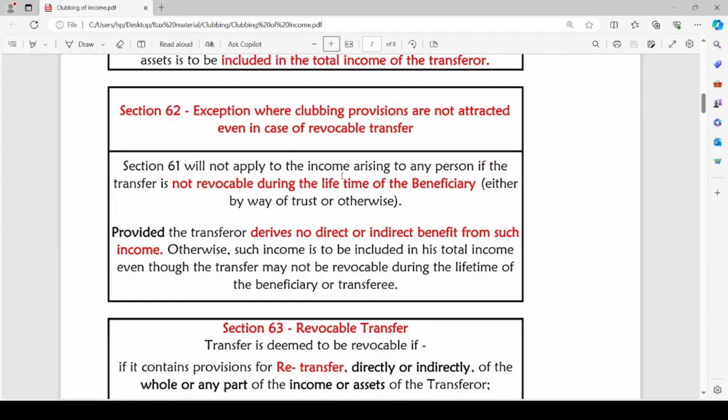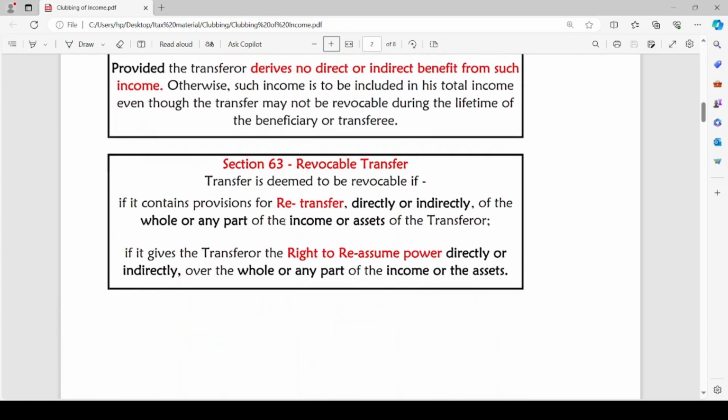Since we are talking about revocable transfer, the meaning of revocable transfer is defined in section 63. A transfer is deemed to be revocable if it contains provisions for retransfer, either directly or indirectly, of either the whole or any part of the income or assets of the transferor, or if it gives the transferor the right to reassume power directly or indirectly over the whole or any part of the income or the assets.